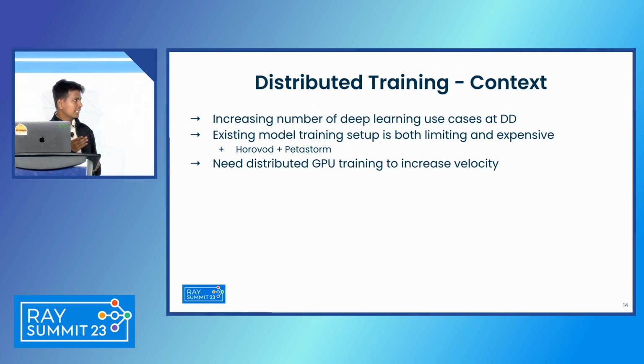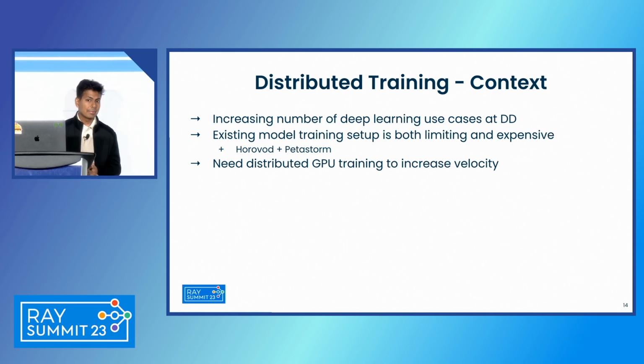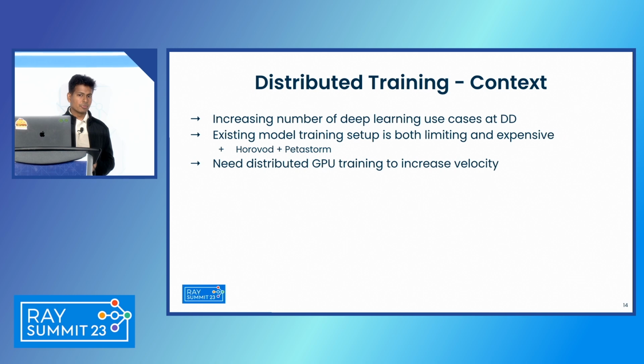So like I said, we have several use cases at DoorDash that we train ML models for. But we have traditionally used tree-based or simple PyTorch models for most of these use cases. But what we were noticing now is that there was an increasing number of deep learning use cases at DoorDash. Like users wanted to train larger models on larger data sets in less time. So we did develop a framework for distributed GPU training using Databricks, Horovod, and Petastorm. This was an extremely painful process.